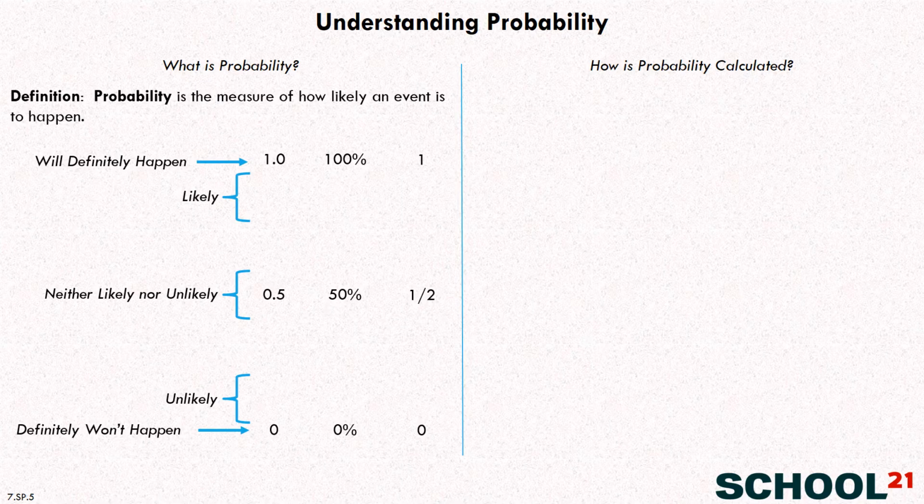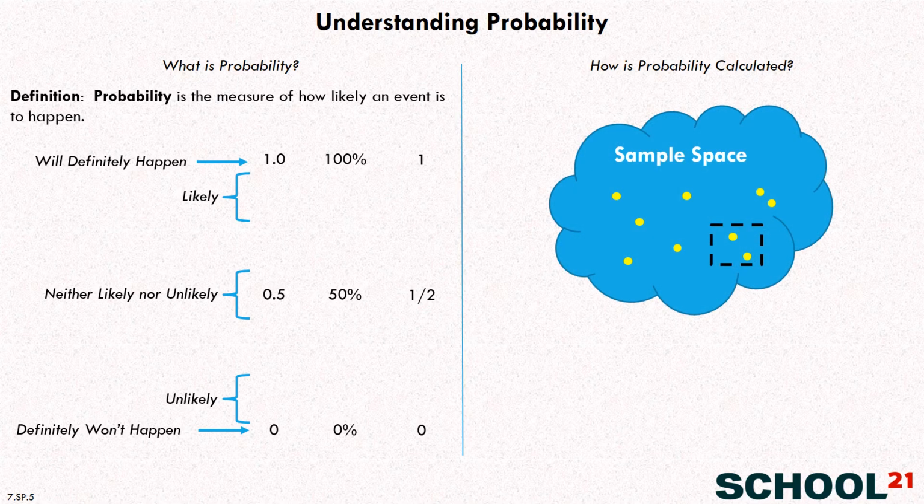Now, how do we calculate those numbers? Well, let's take a quick look at how this is done. What you want to do is think of all of the different possible events, and you call that the sample space. Each one of these dots here represents an event that can happen. Then you want to think about the events that you're asking about, which could be these two right here, for instance. And what you want to do then is a calculation.